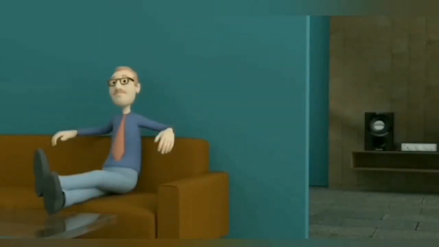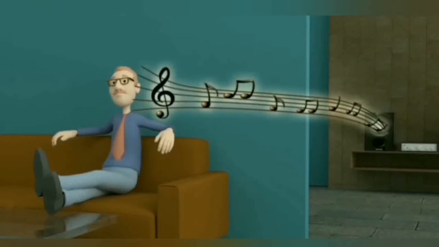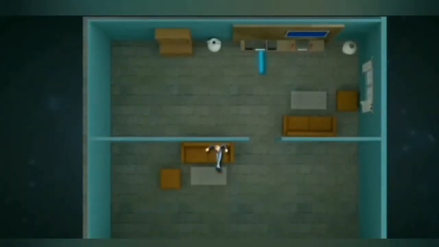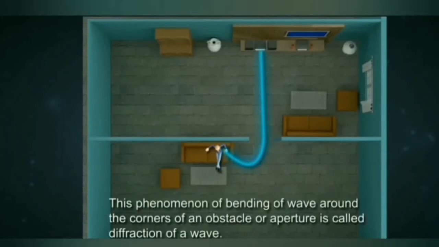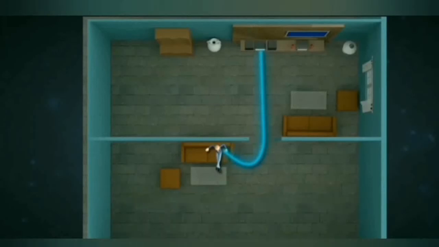The fact that we can hear sounds around the corners and around barriers involves both diffraction and reflection of sound. Diffraction in such cases helps the sound to bend around the obstacles. Diffraction involves a change in direction of waves as they pass through an opening or around a barrier in their path. So the phenomenon of bending of waves around the sharp corners or the obstacles is diffraction.